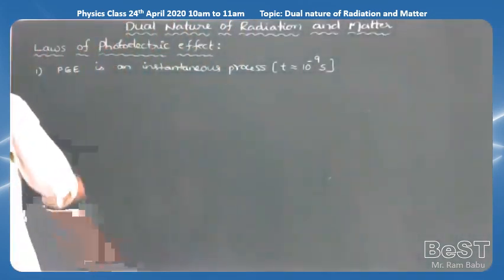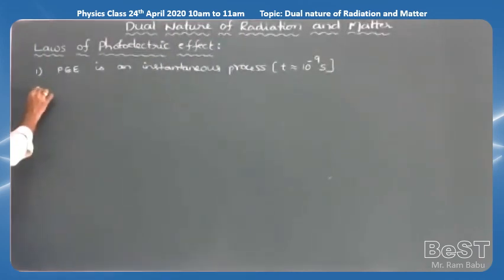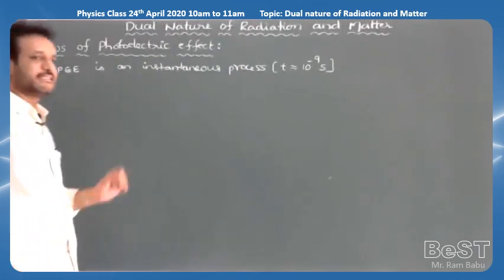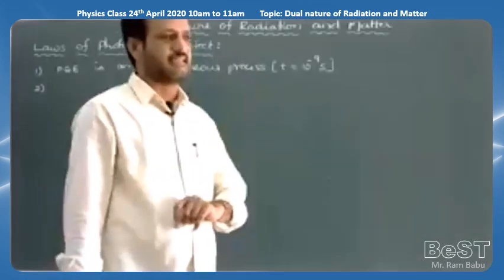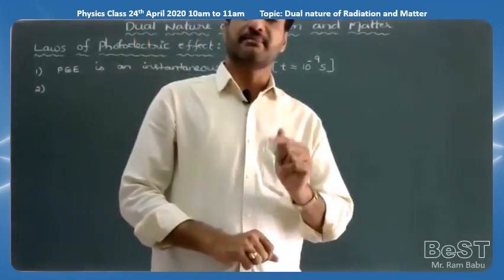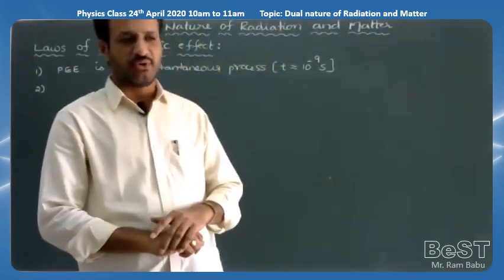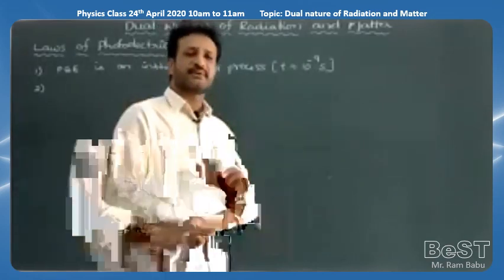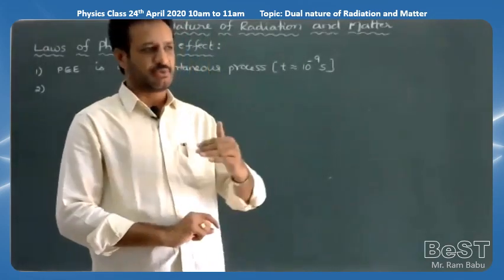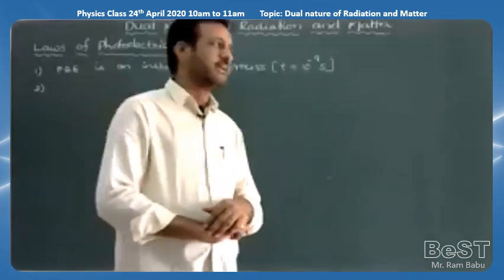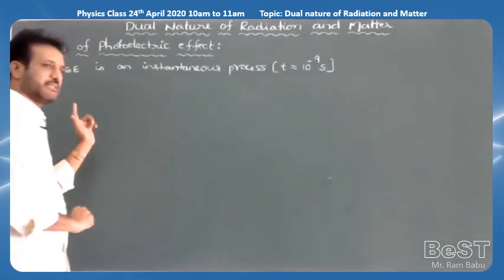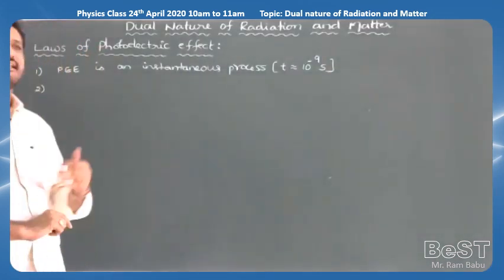And the second one: yesterday we gave the effect of the intensity on photoelectric current. Throughout the experiment we have to use only one metal, and a given frequency above the threshold frequency. How does the photocurrent depend upon the intensity? It is directly proportional.